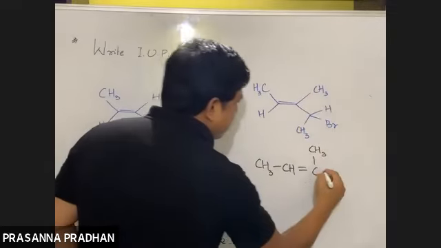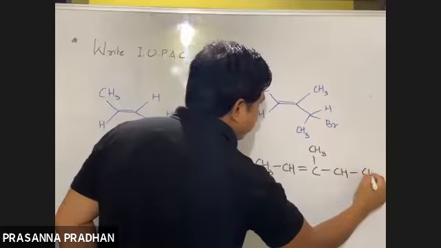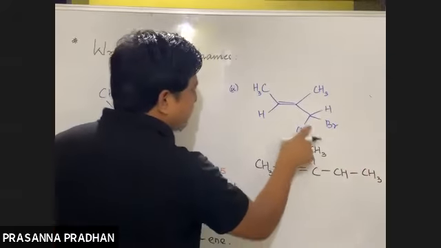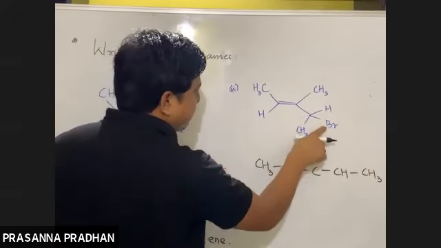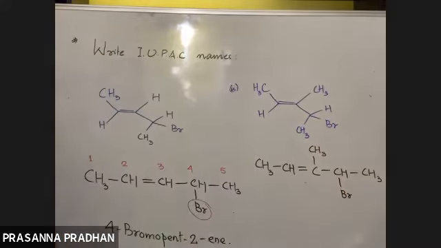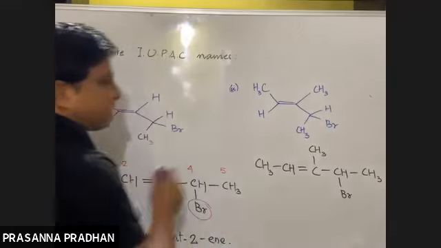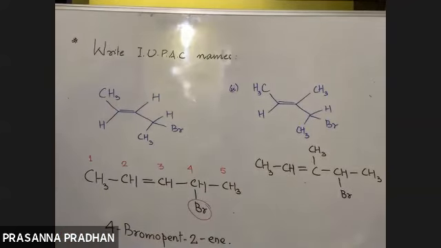Then followed by single bond CH, followed by again CH3, and to this particular CH carbon, again bromine is attached. Now it becomes really simple. Now in this case, again the longest continuous carbon chain will be this. Now here, how many substituents are there?